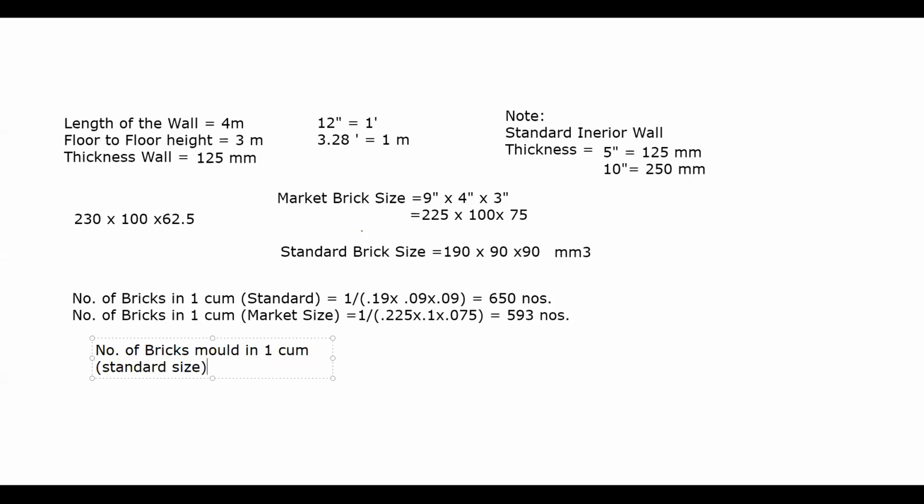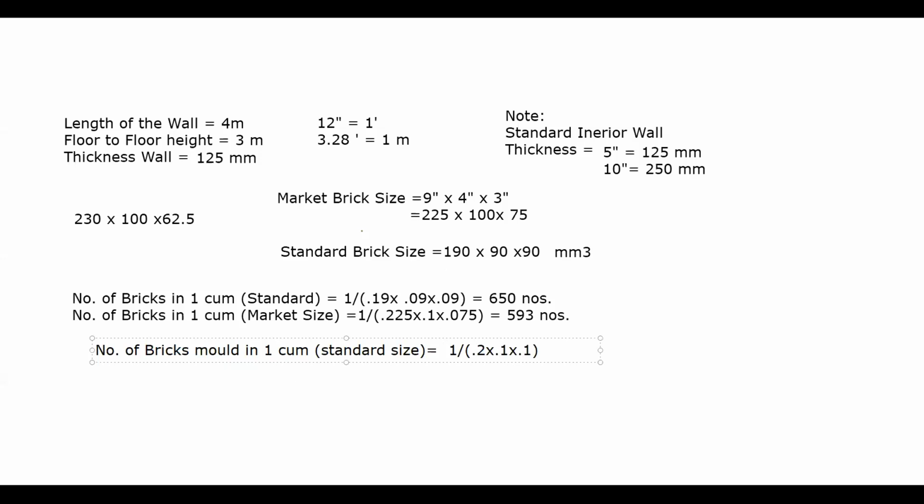I'll not do the calculation now. Please tell me how much it will be. Let me tell you, it will be 1 divided by 200 into 100 into 100. That means 1 divided by 0.2 into 0.1 into 0.1.